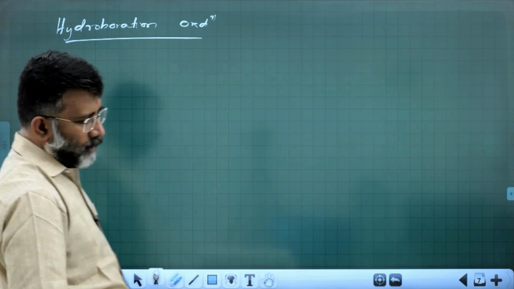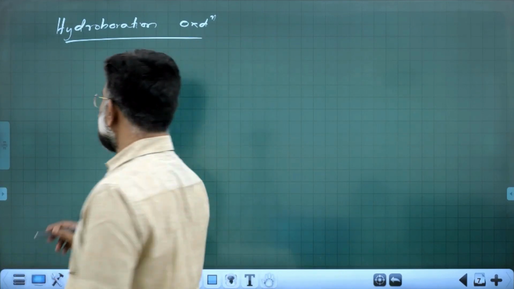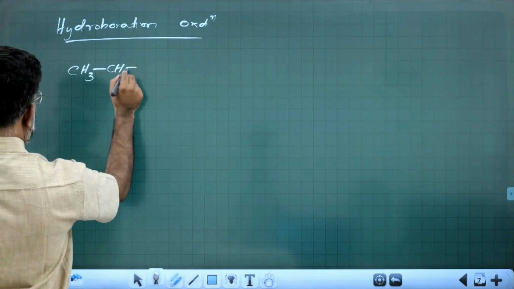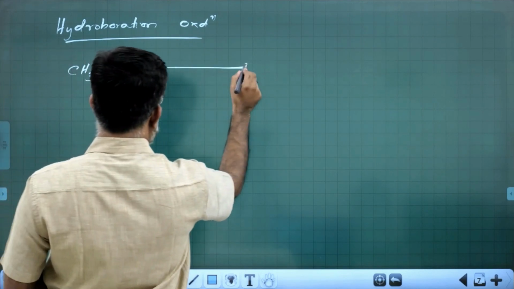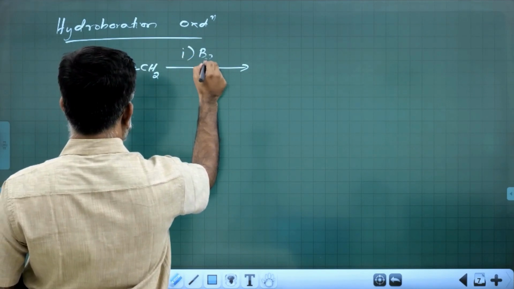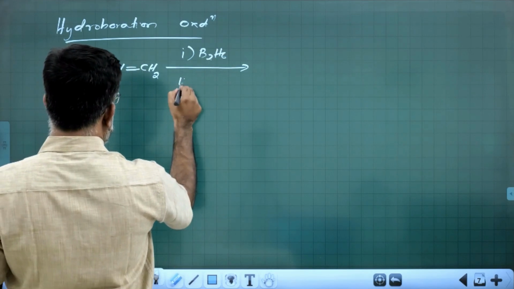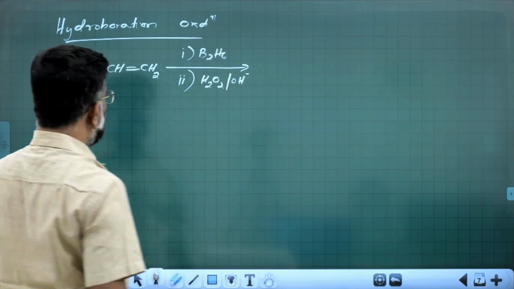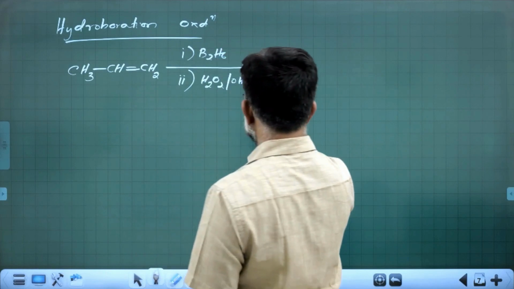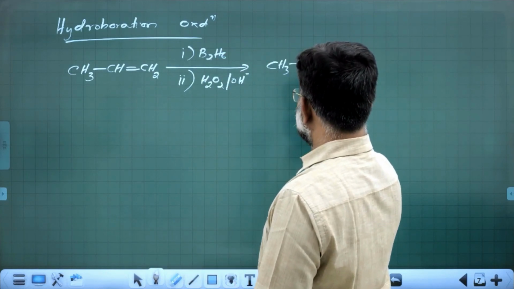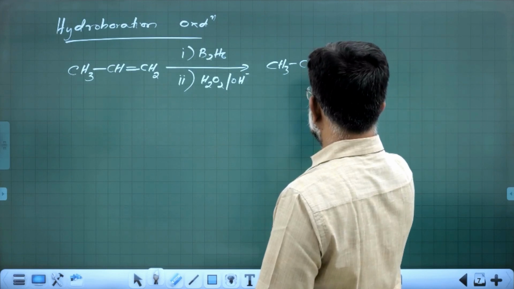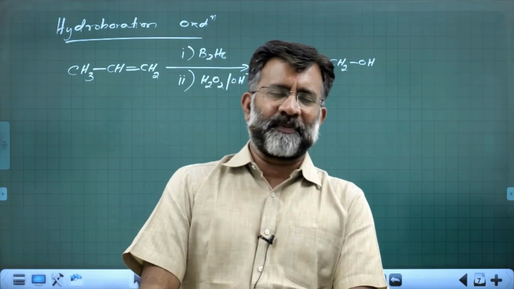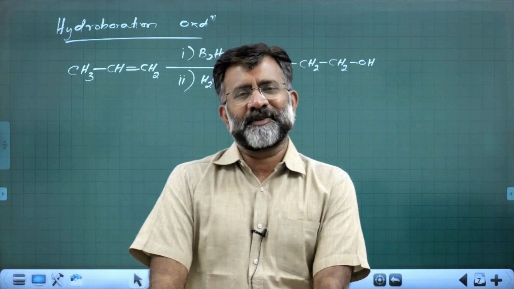Hydroboration oxidation, or hydroboration peroxidation reaction. The reaction involves, say for example, we take propene, an alkene, which is treated with diborane, B2H6, followed by treating with H2O2 in alkaline medium. Look at the importance of this reaction. You get CH3CH2CH2OH, propan-1-ol, as the major product. And that indeed is the importance of this reaction.